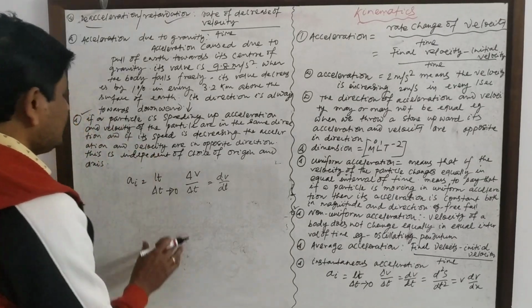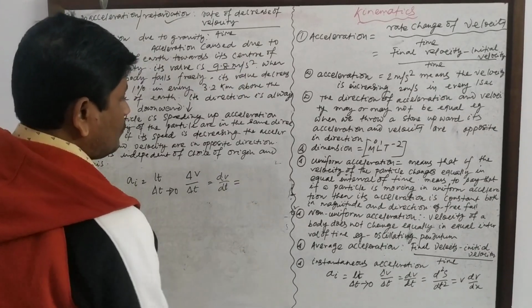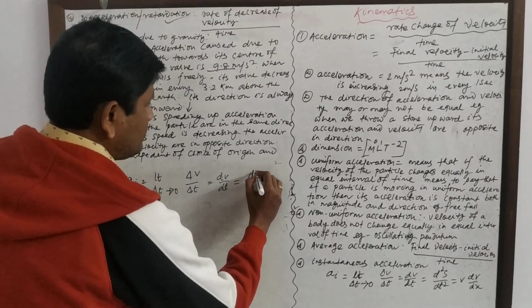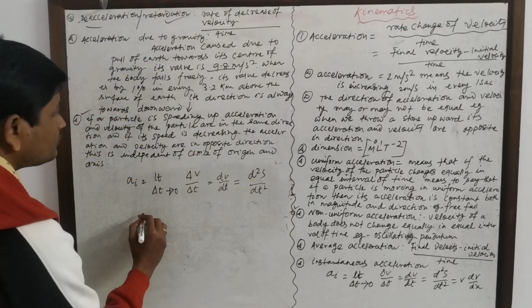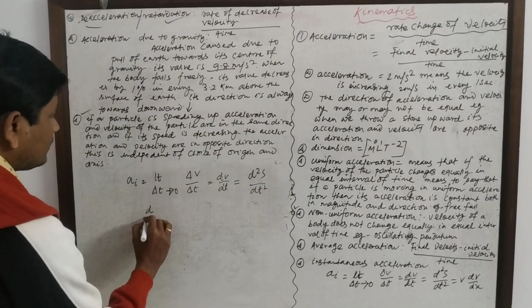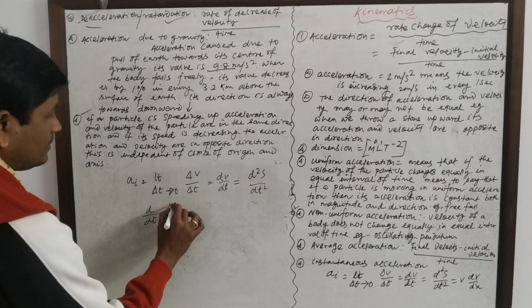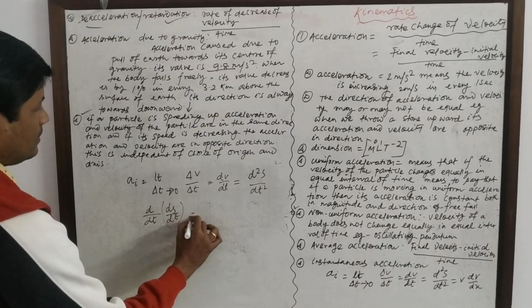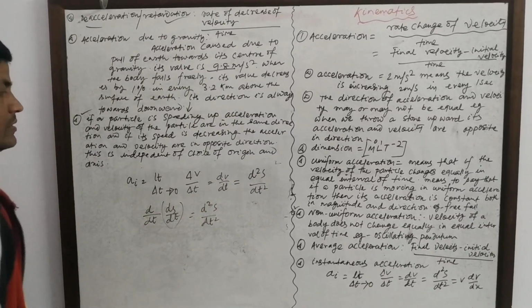In that case the acceleration is instantaneous, equal to d square s by dt square, that is d by dt of ds by dt, which is the velocity.